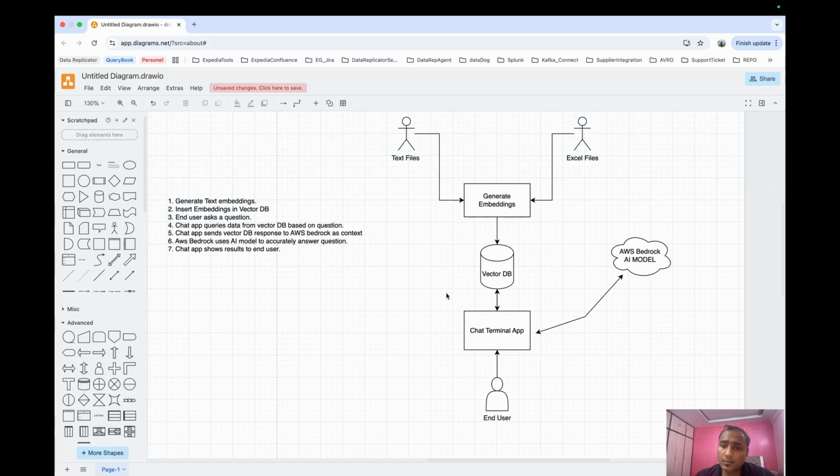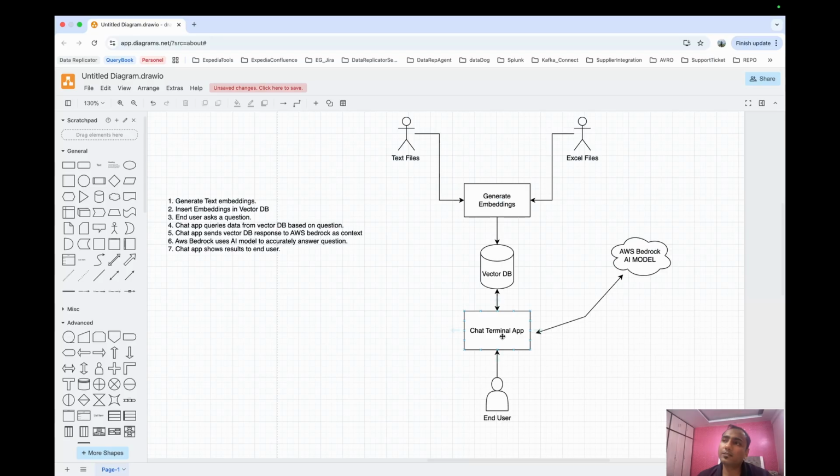Suppose I have a 100 megabyte file full of data. It's in the vector DB now in the form of embeddings. The end user asks a simple question, and based on the keywords, the vector DB provides a few lines of answer with a score.